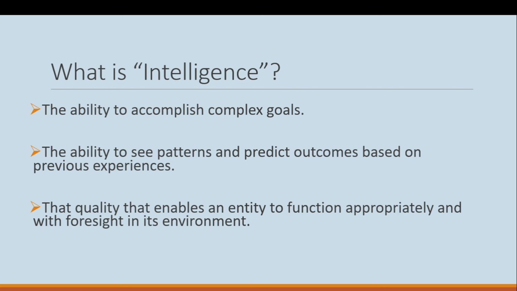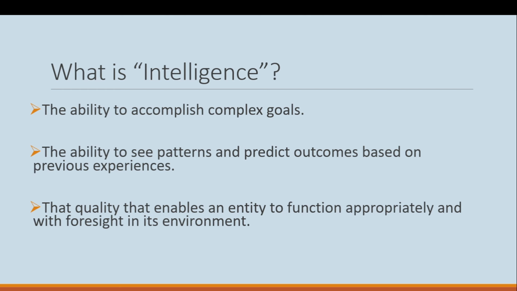Another definition: the ability to see patterns and predict outcomes based on previous experiences. Every human being has some experiences, and can plan the solution of any problem according to his experience.